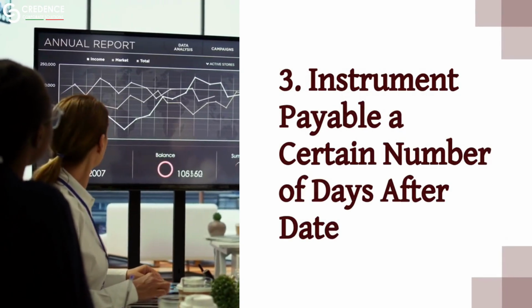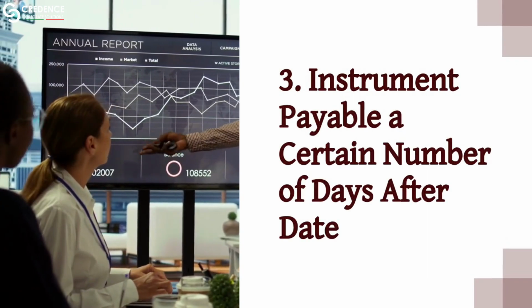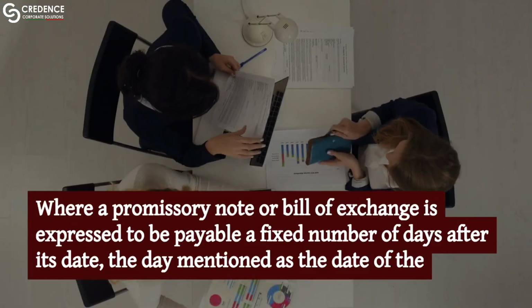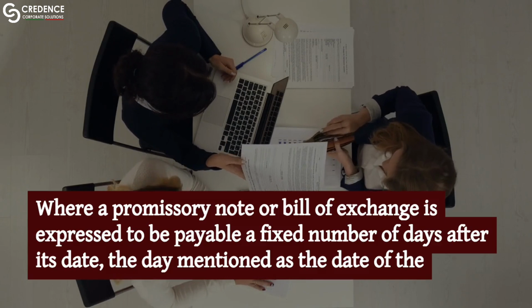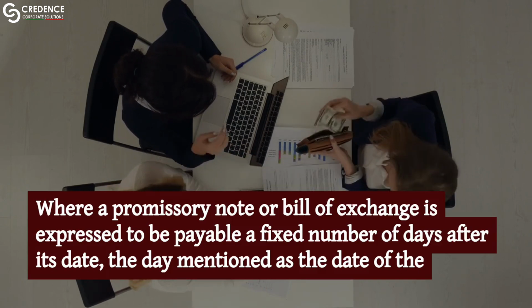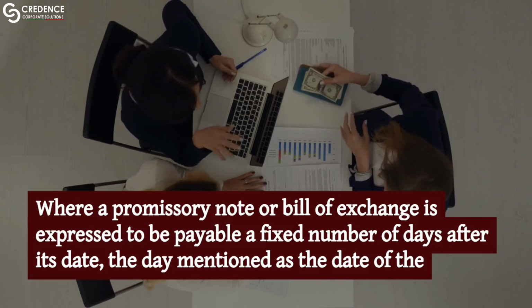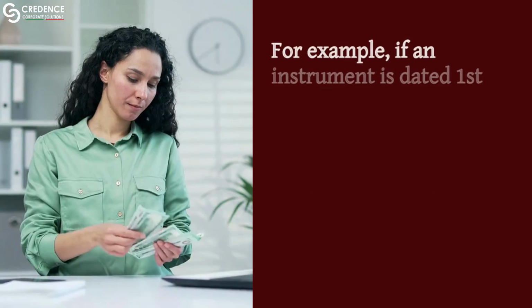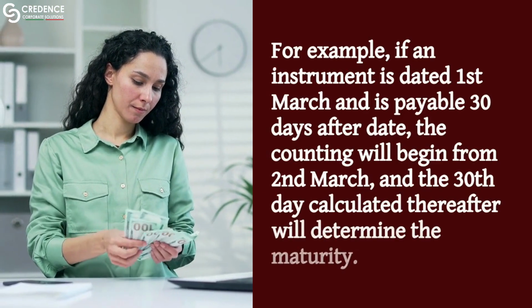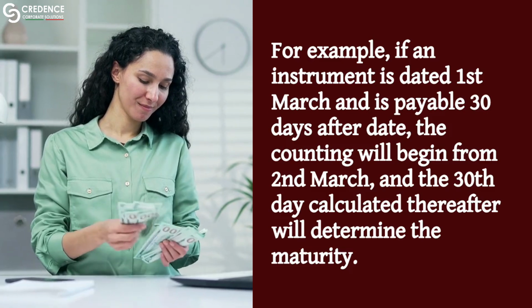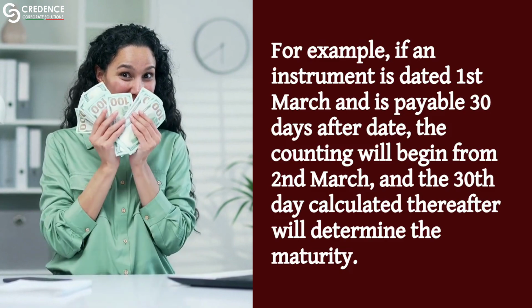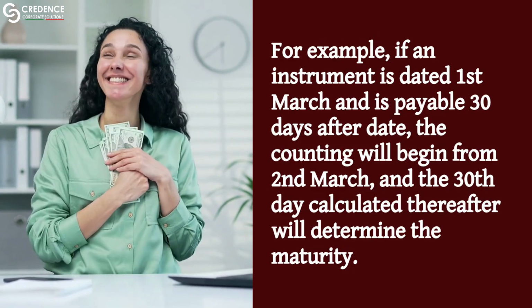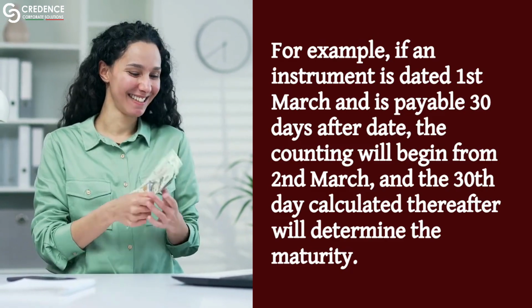3. Instrument payable a certain number of days after date. Where a promissory note or bill of exchange is expressed to be payable a fixed number of days after its date, the day mentioned as the date of the instrument is excluded from computation. For example, if an instrument is dated 1st March and is payable 30 days after date, the counting will begin from 2nd March, and the 30th day calculated thereafter will determine the maturity.